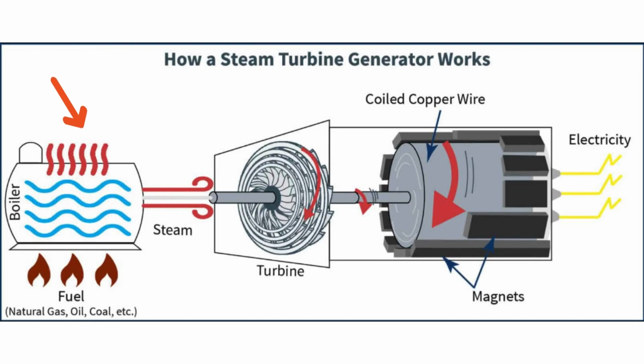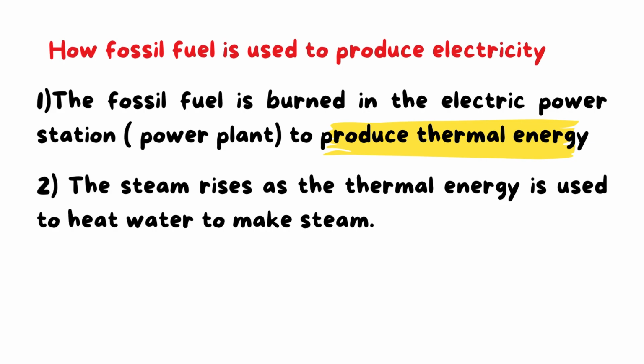As you see here, we use fossil fuel, even it is oil or gasoline or coal, yes, and when these fossil fuels are burned, there is a thermal energy produced, and then we use this thermal energy as the first step here in how we use the fossil fuel to produce electricity, as the fossil fuel is burned in the electric power station, which is called power plant, okay, to produce thermal energy, okay?